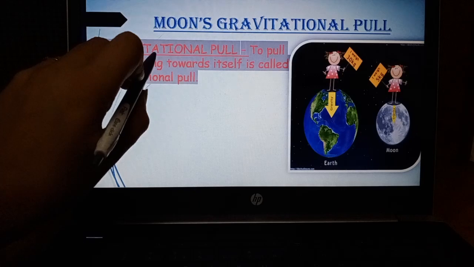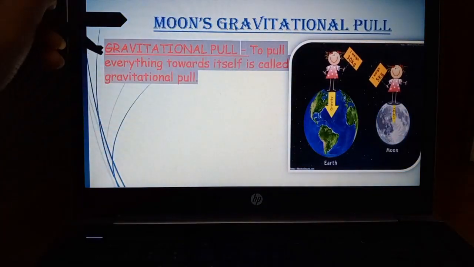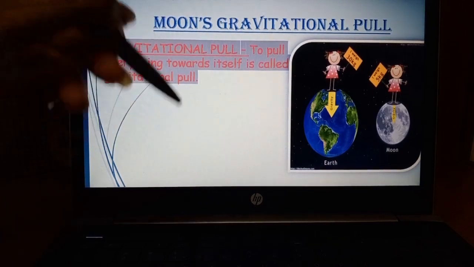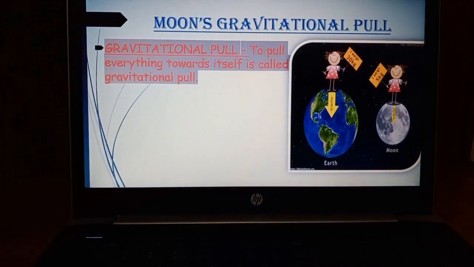Okay, now you have the meaning of gravitational pull. It is the pull, or force, that a planet or a moon or a sun applies on everything towards itself.